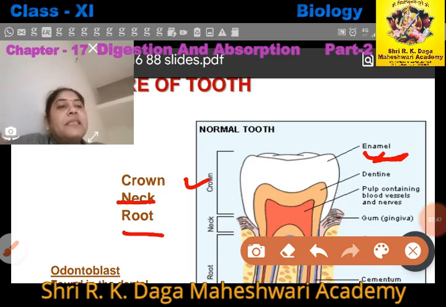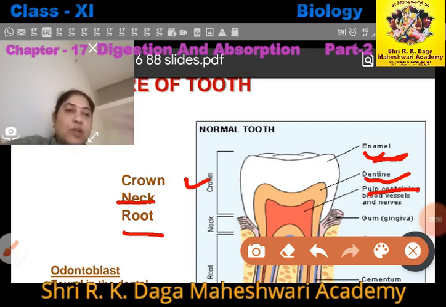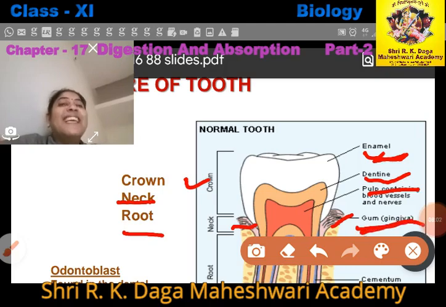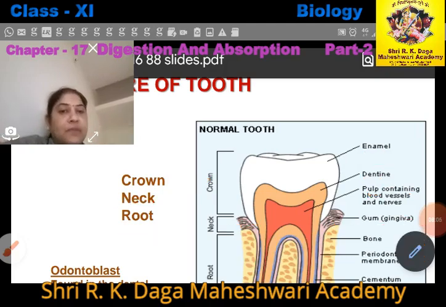After enamel, dentine is present, and after dentine, the pulp cavity is present, which contains pulp and nerves also. And at the place of the neck, the gums are present. These are the gums, pink in color, right?